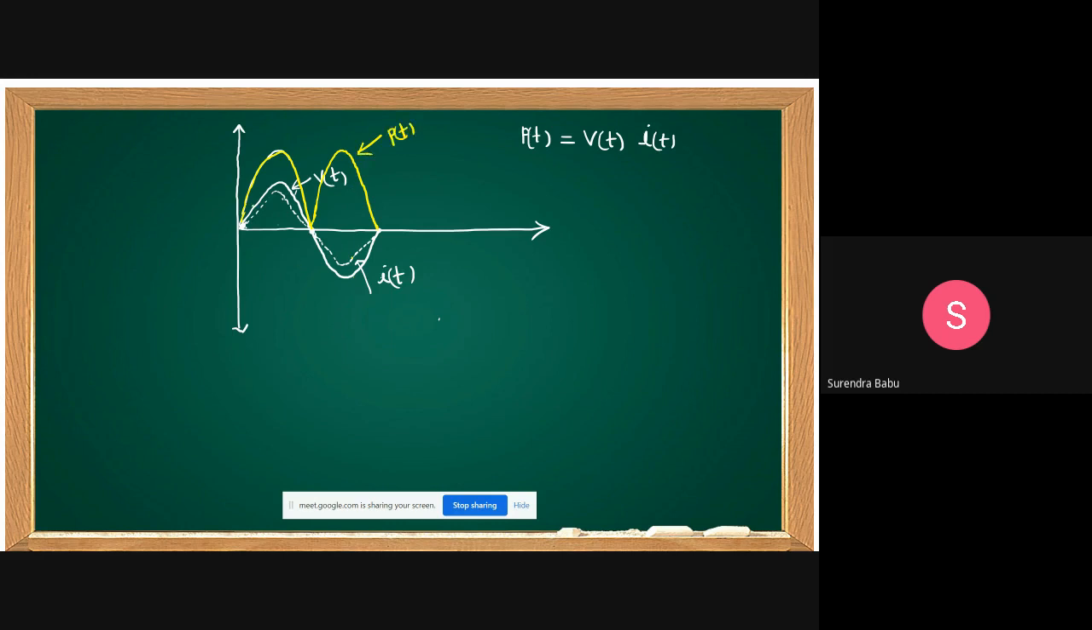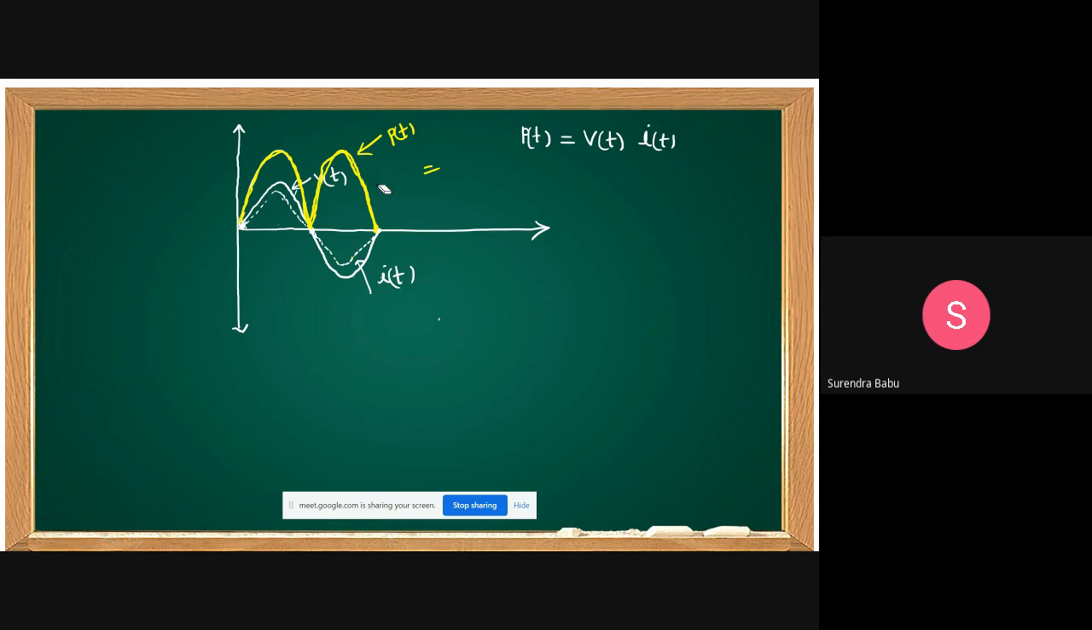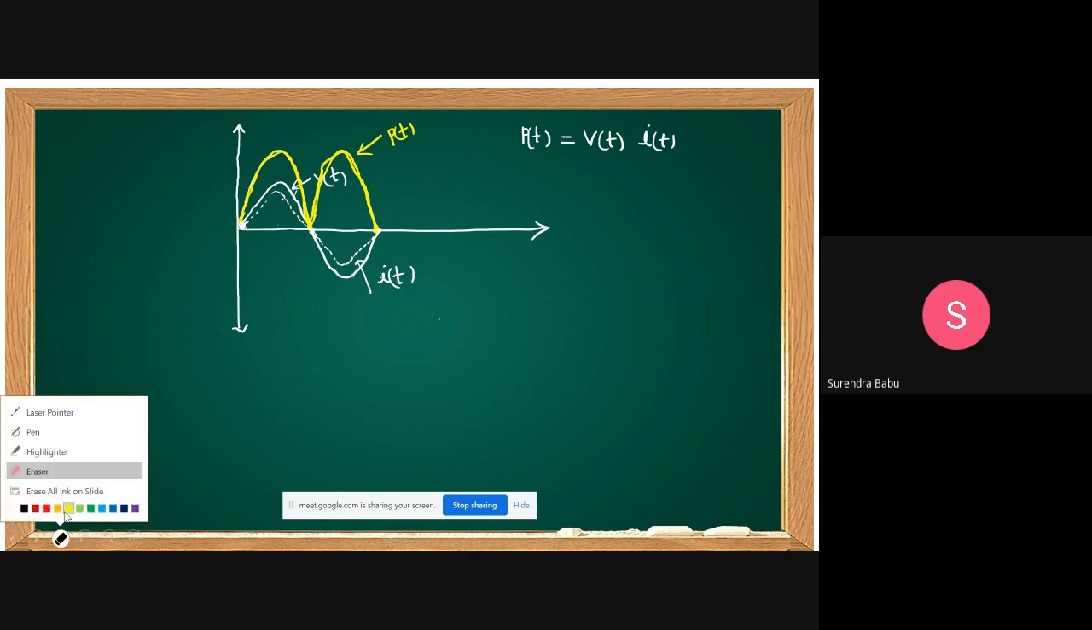That means two pulses we are getting. One cycle, two pulses we are getting. That's why, whose frequency is how much? For one cycle, we are getting two power pulses. That means what is the frequency? This is instantaneous power. Then what is the frequency of instantaneous power?